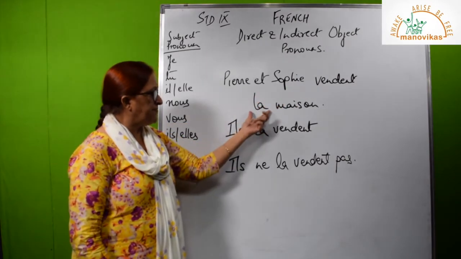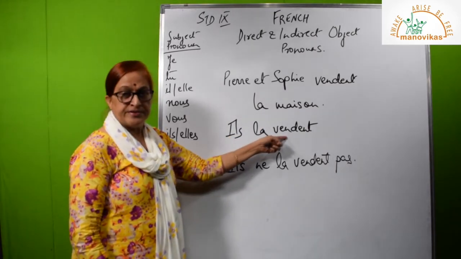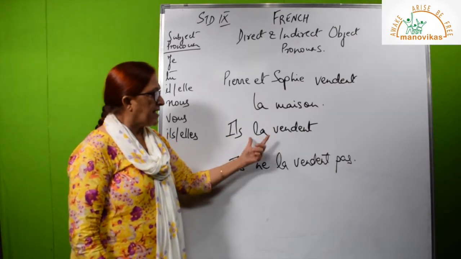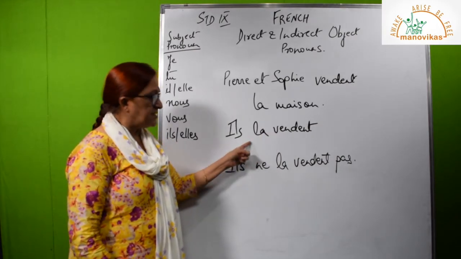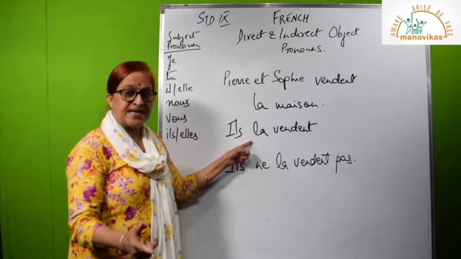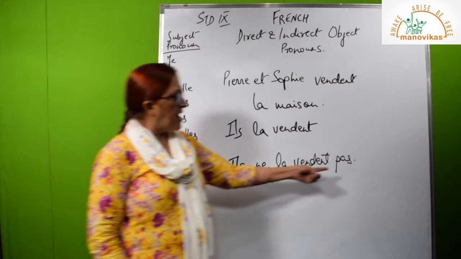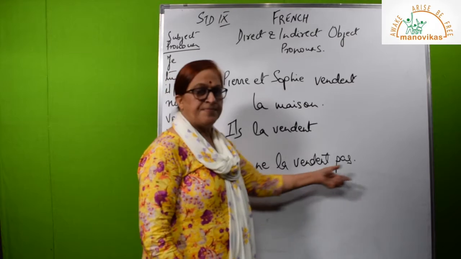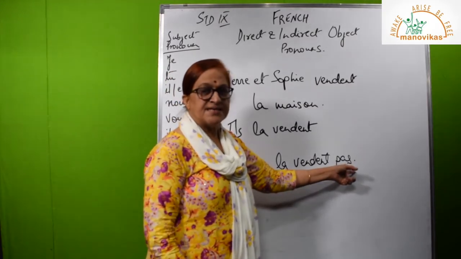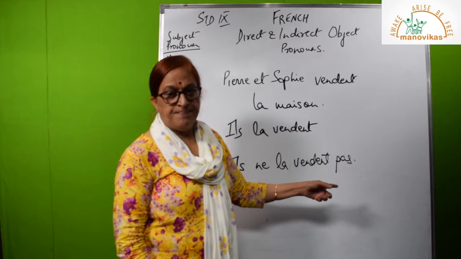What are they selling? The house. It's feminine. Ils la vendent. Again, la comes before the verb. Now they are selling it. Now in case I want to make this negative, I will put a ne before the object and pas after the verb. So, ils ne la vendent pas. They are not selling it. So, have you understood? I think this should make it clear.